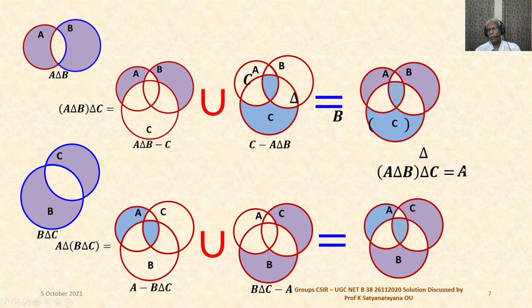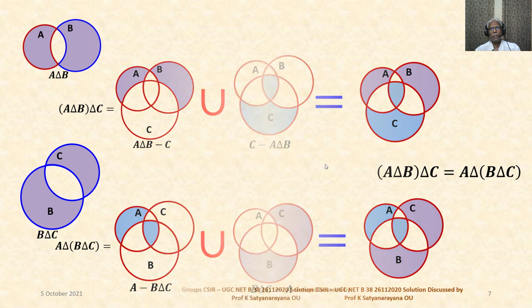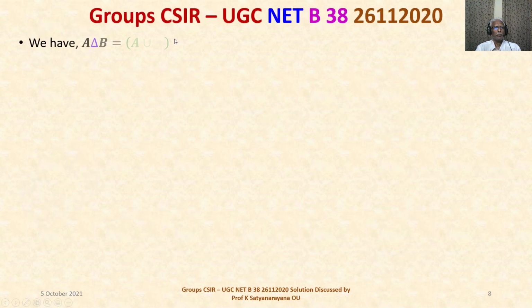So (A delta B) delta C is equal to A delta (B delta C). Thus associative law is satisfied for the binary operation delta. So thus delta is associative. And if you want a proof for this, not through Venn diagrams, I have made another video to show that delta is associative in power set of X.